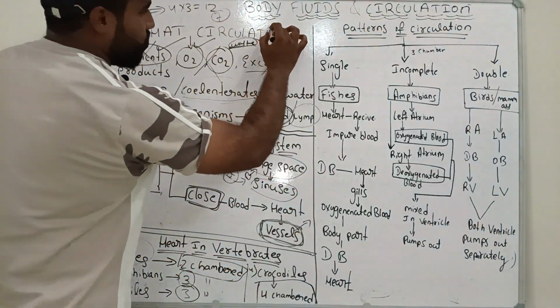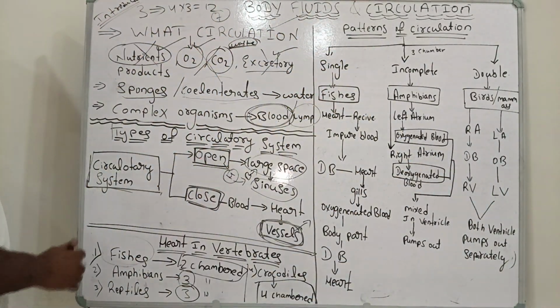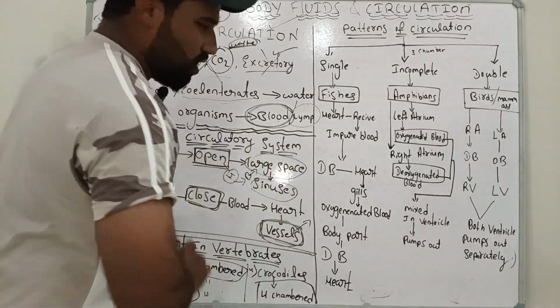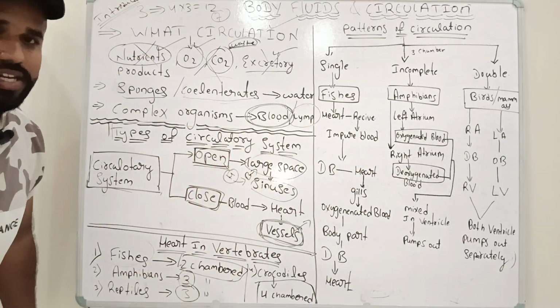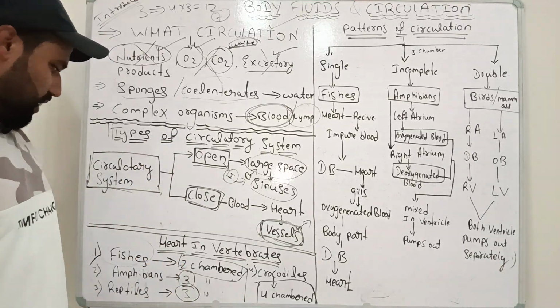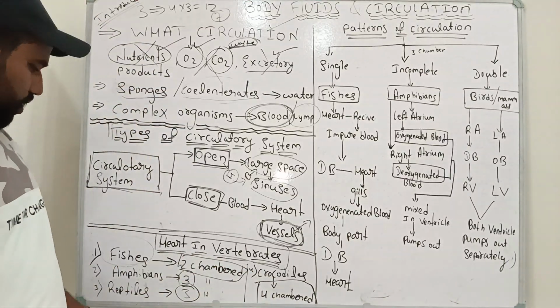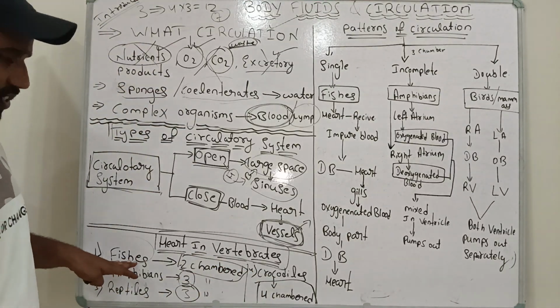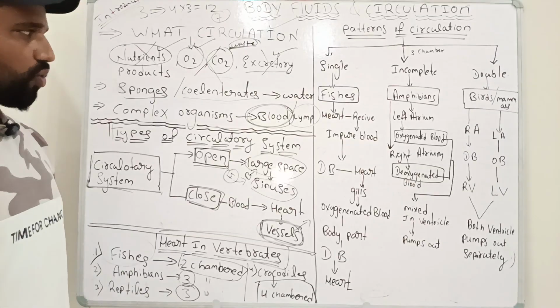First we discussed what is circulation, and what is necessary for circulation. Next we discussed the types of circulatory system: one is open type and another one is closed type. Next we discussed different types of heart in vertebrates, and how many chambers are present in fishes, amphibians, reptiles and crocodile.